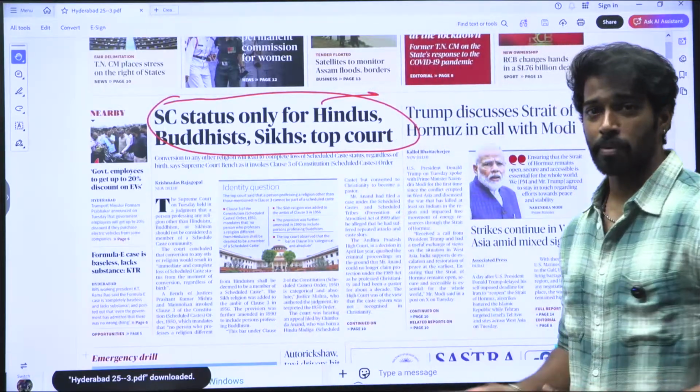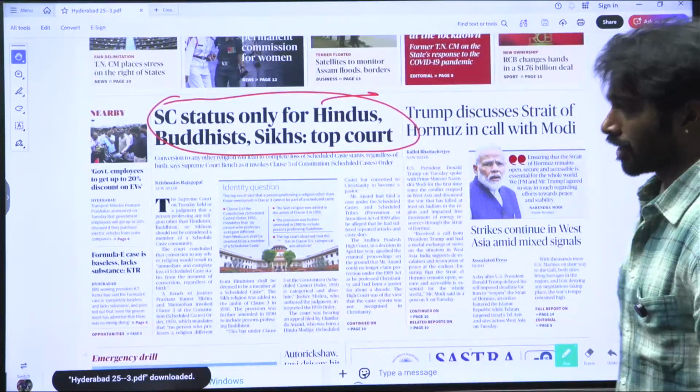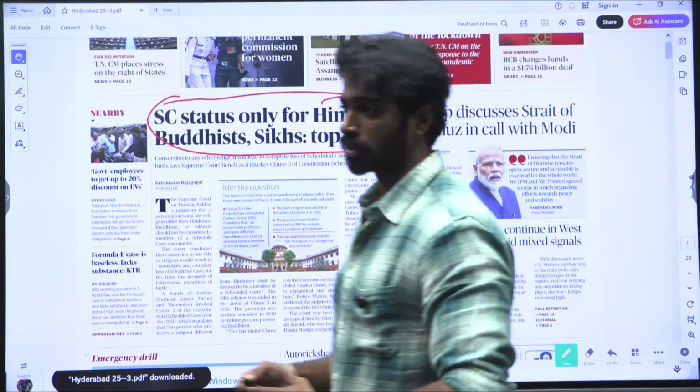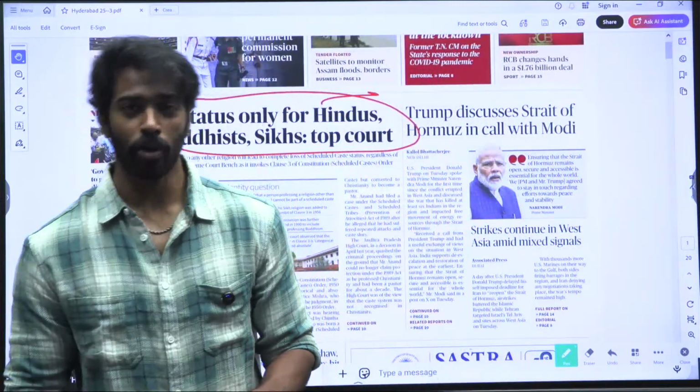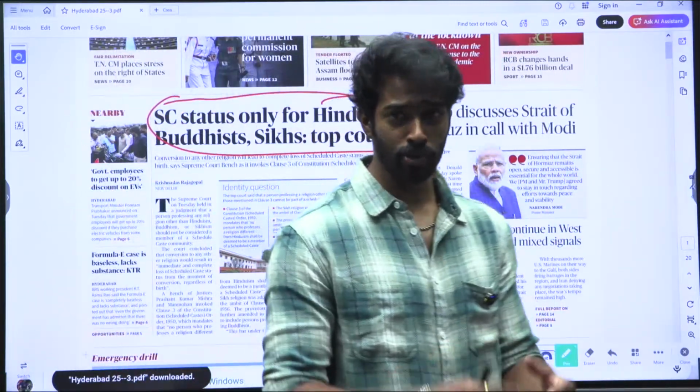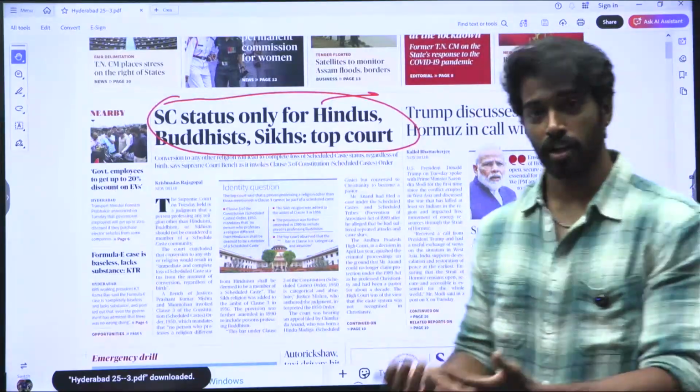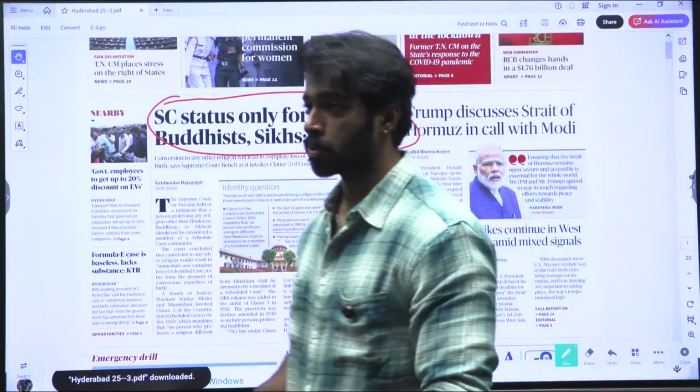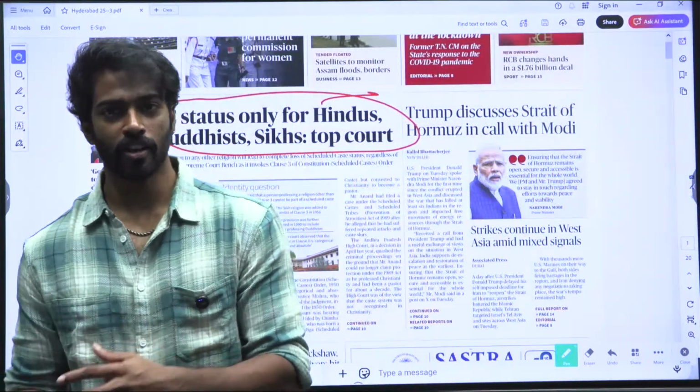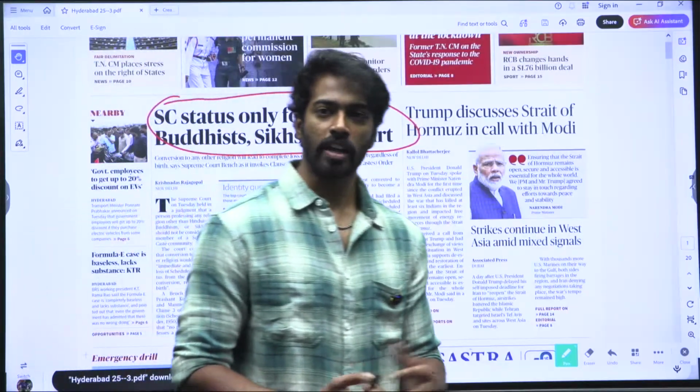The reason is a case where a person called Chittad Anand, who belonged to a Madhika family, usually categorized under scheduled castes, converted to Christianity and started working as a pastor.